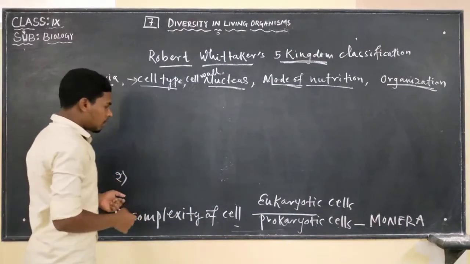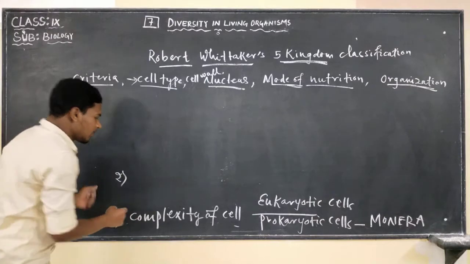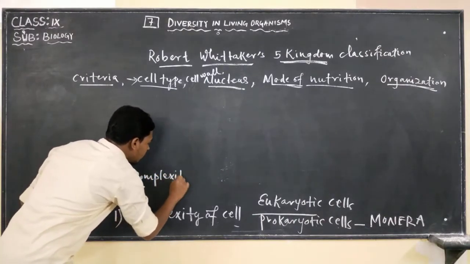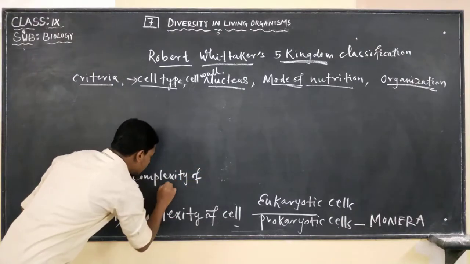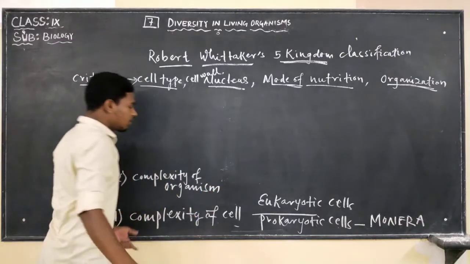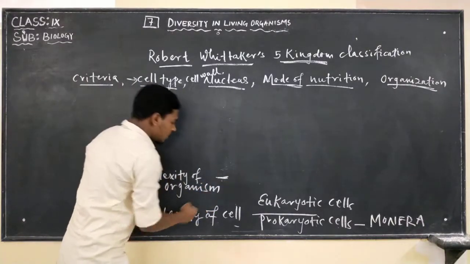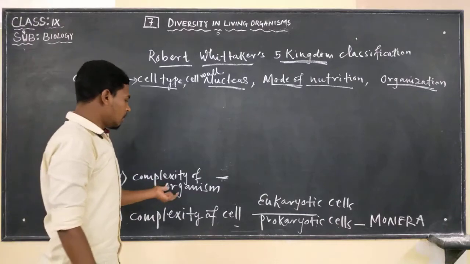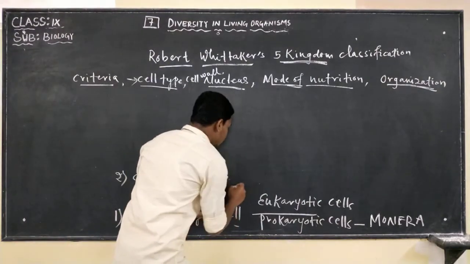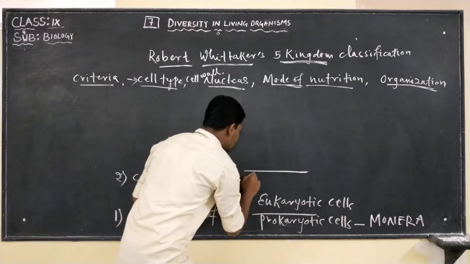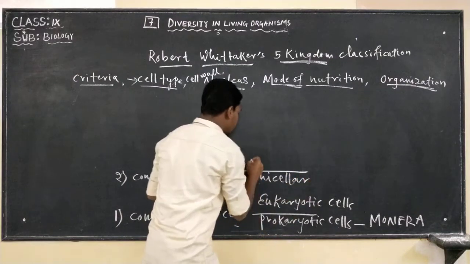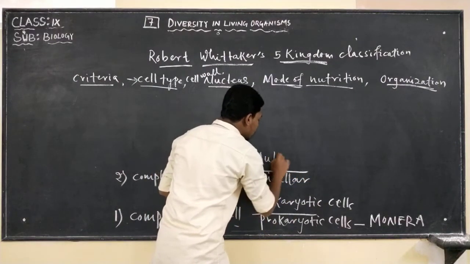The next criterion that was considered was the complexity of the organism, whether the organism is made up of a single cell or many cells. So we have two types: unicellular and multicellular.